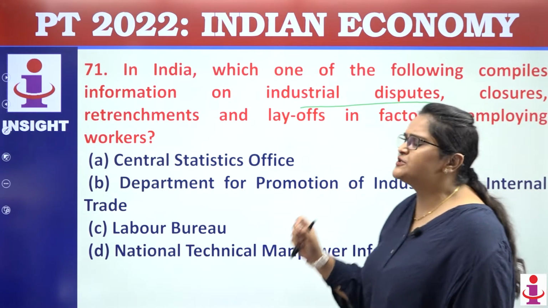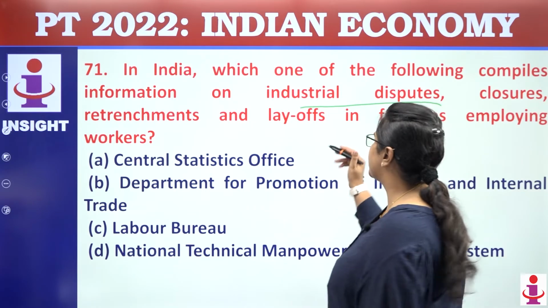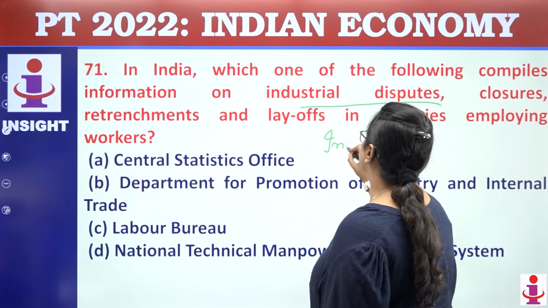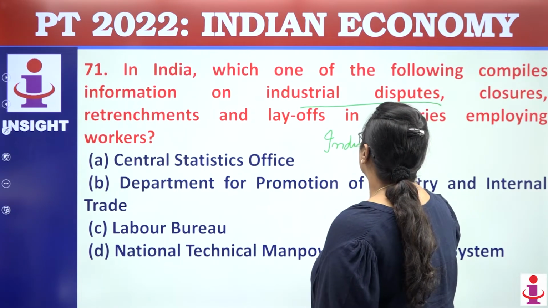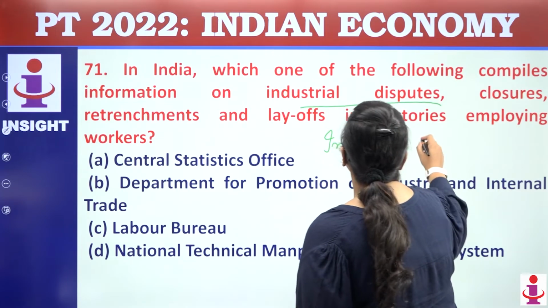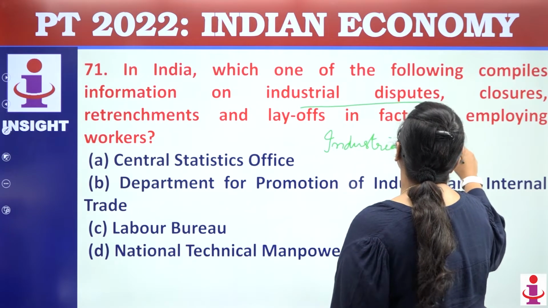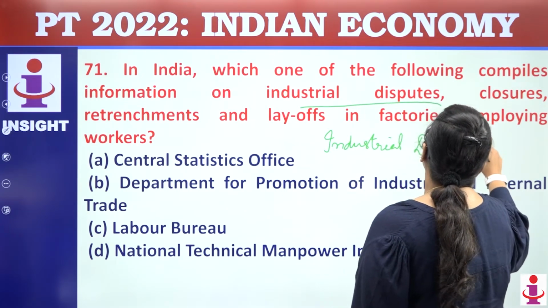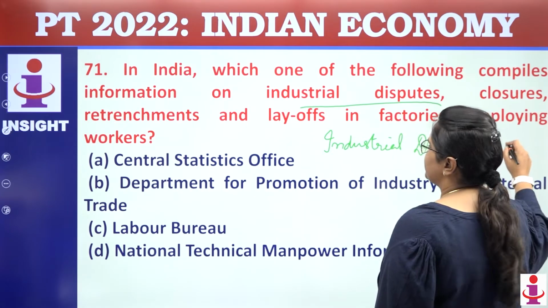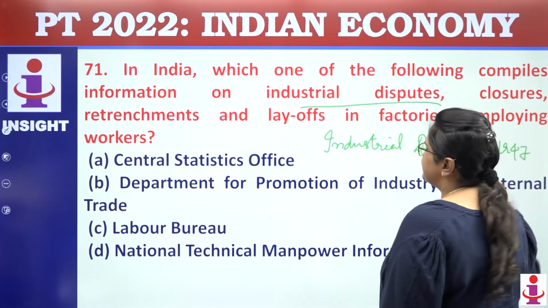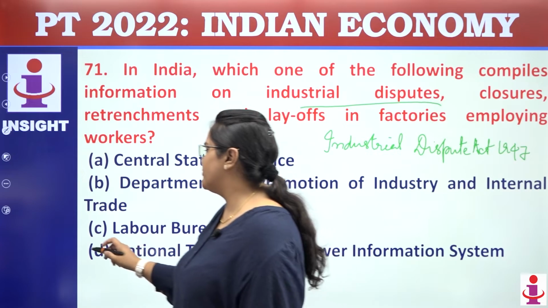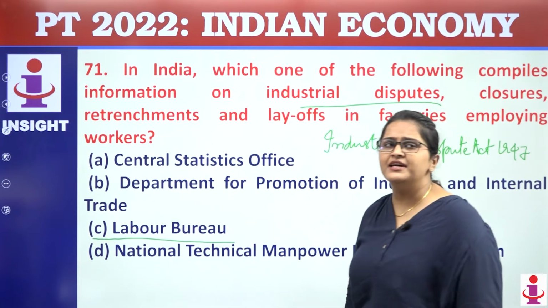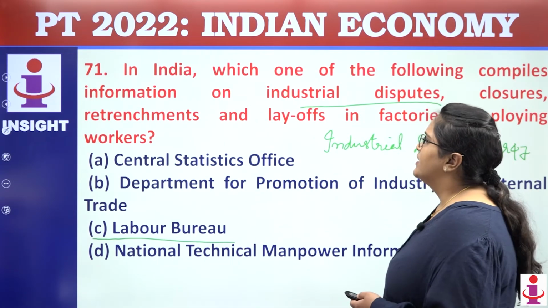So this is as per the Industrial Dispute Act of 1947. All the guidelines are present under the Industrial Dispute Act of 1947, and as per this act, all these activities are being done by whom? They are being done by the Labour Bureau.